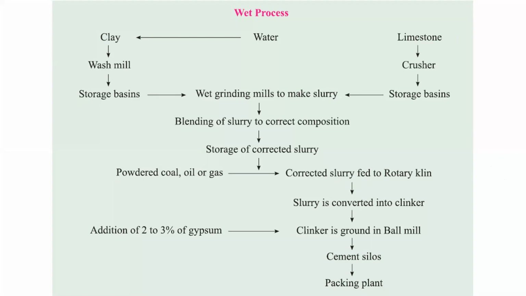The slurry contains 35 to 50% water. When that slurry is sprayed on the hot heavy hanging chain in the rotary kiln, that 35 to 50% of water gets evaporated, and the other raw materials in the slurry fall down in the kiln.